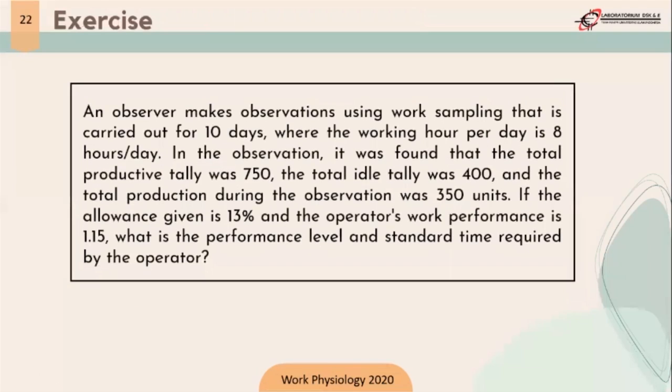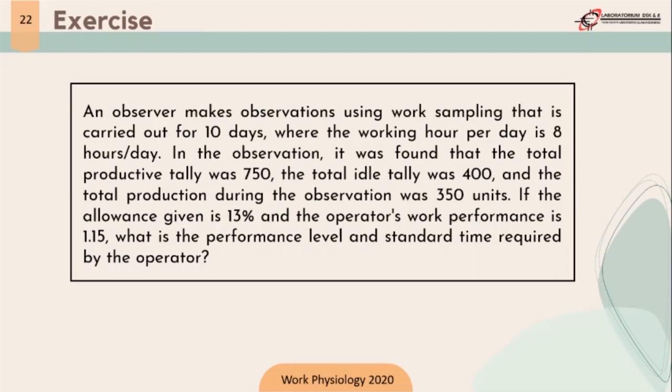Next, we move to the exercise. An observer makes an observation using work sampling, carried out for 10 days, where the working hours are 8 hours per day. In the observation, it was found that the total productive tally was 750, the total idle tally was 400, and the total production during the observation was 350 units.